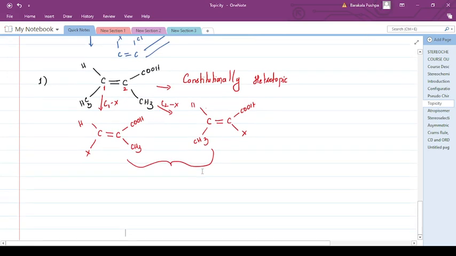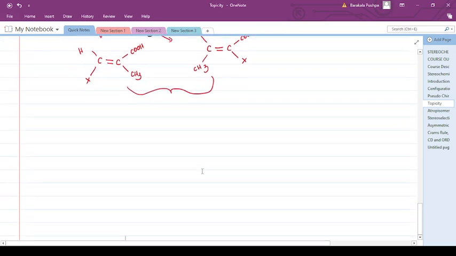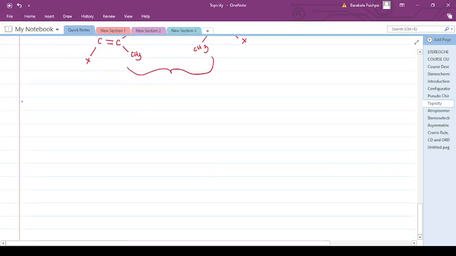Now let us consider another cyclic molecule, such as substituted cyclohexanes, substituted cycloamines, etc. Suppose again you have a molecule in which a nitro group is present.